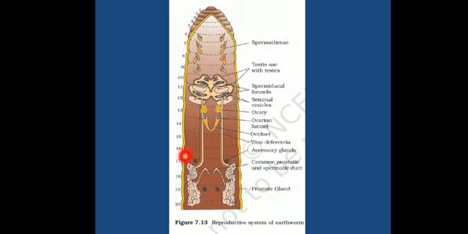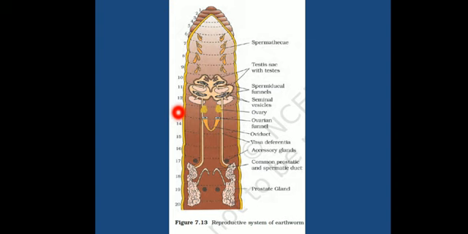Along with that, the accessory reproductive glands are also present. A pair of accessory glands are present in the 17th segment and the 19th segment. And apart from that, the four pairs of spermathecae are present in the segments 6th to 9th, which are responsible for storage of the sperms.